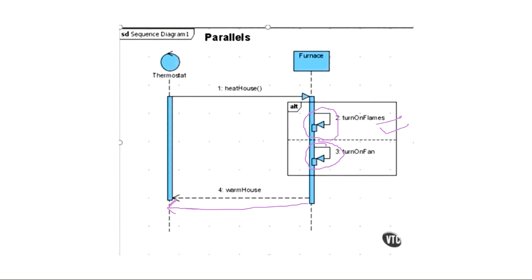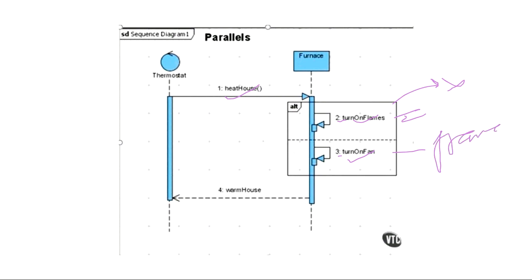But if you see this sequence diagram without this interaction diagram, अगर इस box को imagine मत करोगे, just visualize the sequence diagram without this interaction box, then you can see that the first message that is sent is this heat house, the second message that is sent is turn on flames, and the third message is turn off flames. Obviously with the numbering also you can see, but numbering का इतना importance नहीं है in a sequence diagram. Based on the positioning of the message, कौन सा top है कौन सा bottom है, we say this message is sent first, this message is sent second. So अगर ये interaction frame नहीं है यहाँ पे, then this means that this message is sent first, this message is sent second.